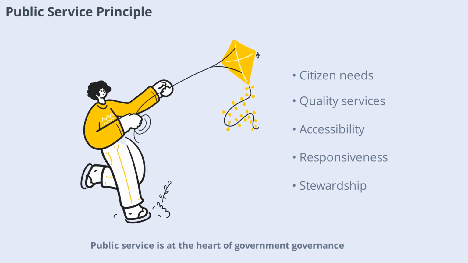Public service is at the heart of government governance. This principle emphasizes serving the needs of citizens, providing quality services, and acting in the public interest. Governments must prioritize service delivery, accessibility, and responsiveness. By focusing on public service, governments fulfill their role as stewards of society.